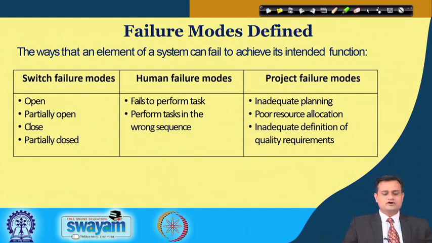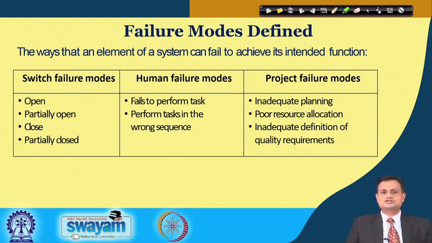You can have some examples also. So let us see failure modes defined. Switch failure modes: open, partially open, closed, partially closed. These are the possible ways in which a system can fail. Human failure modes: fails to perform a task, performs it in the wrong sequence, your operator, your manager, and this is where we can figure out possible failure modes.